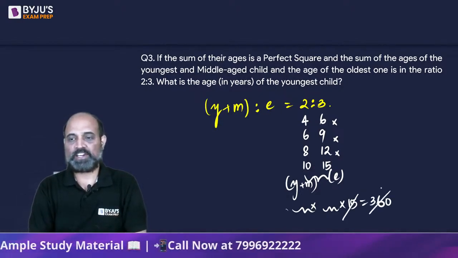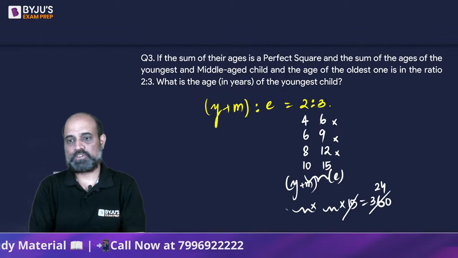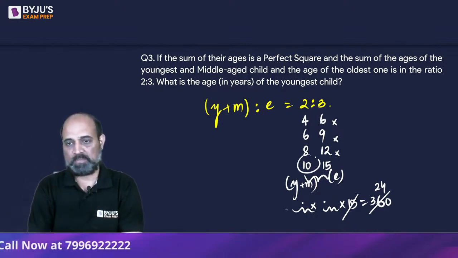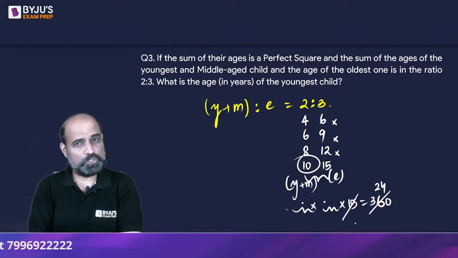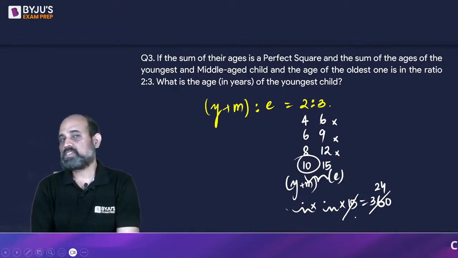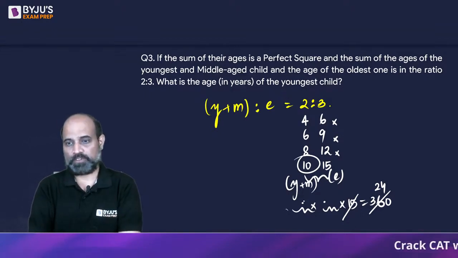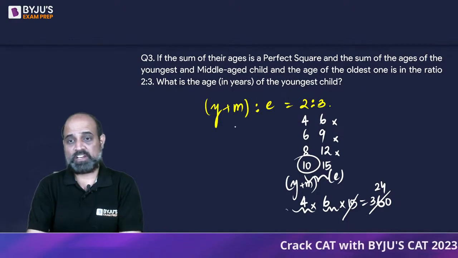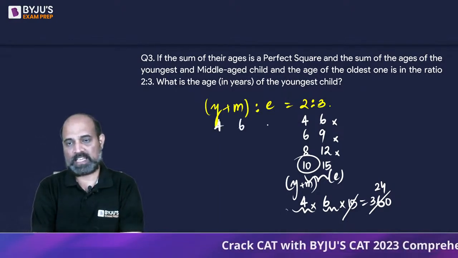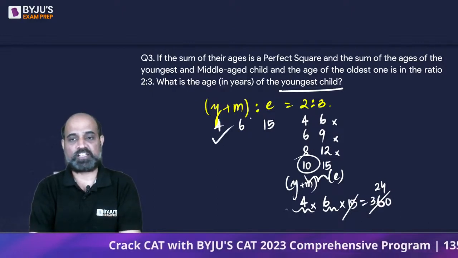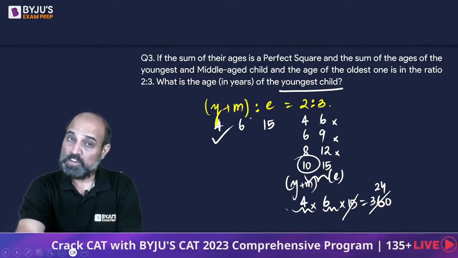So if we take care of this, the product of the two is going to be 24. Now, can we take two numbers such that their sum is 10 and their product is 24? Taking natural numbers such that their sum is 10 and product is 24, it's going to be 4 and 6. So the three children are 4, 6 and 15 years old. The question asked is, what is the age of the youngest child? The age of the youngest child is going to be 4 years old.